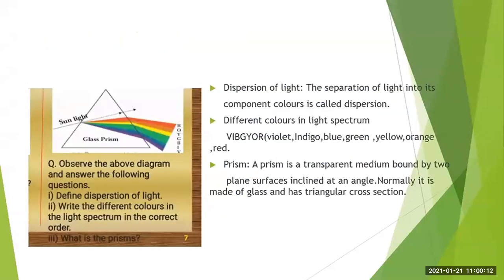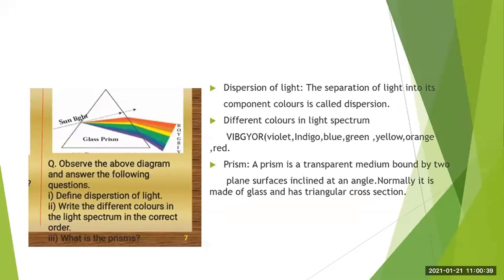Now, regarding the dispersion of light, such types of questions can be asked in the exam. Suppose a diagram is given to you, and you have to observe that diagram and answer the given questions. Now let us see what type of questions are asked. It is very simple.